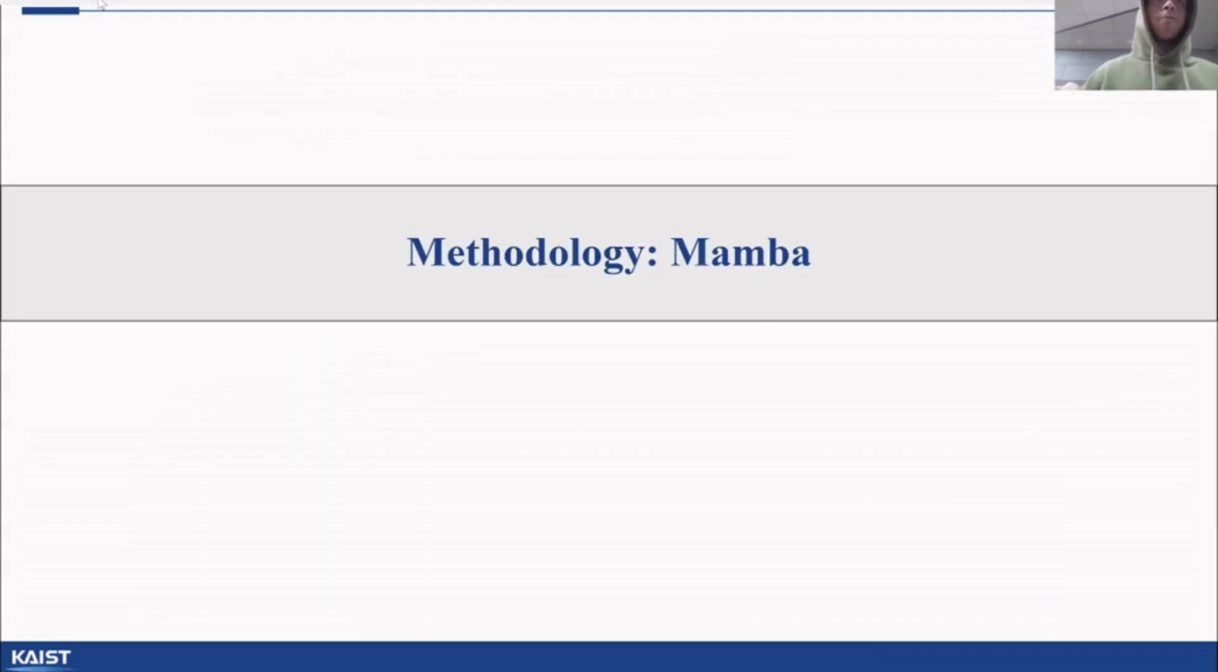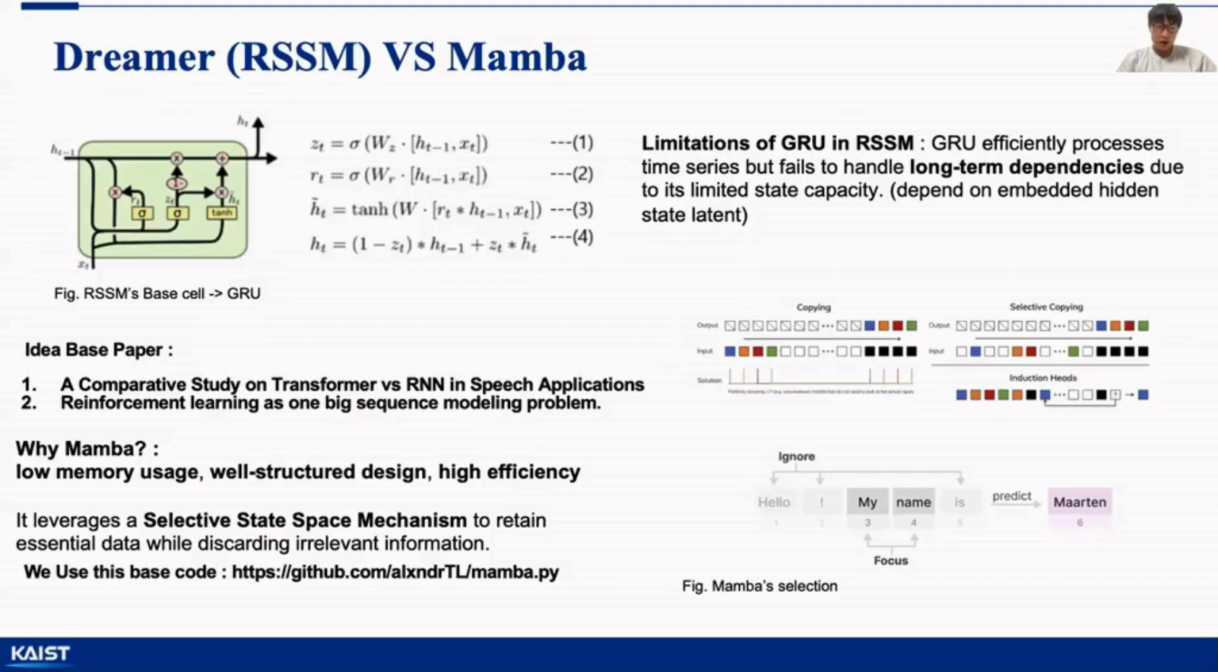Let's talk about Mamba. The GRUs in Dreamer struggle with long-term dependency due to limited state size. Inspired by a study comparing transformers and LLMs, we considered using a transformer. While previous work applied transformers mainly to actors and critics, our focus is on modeling the entire environment. We gained insights into parallelizing input from these studies, but the transformer proved too memory heavy. Instead, we adopted Mamba, which handles long-term dependency via a selective state space mechanism with less memory.